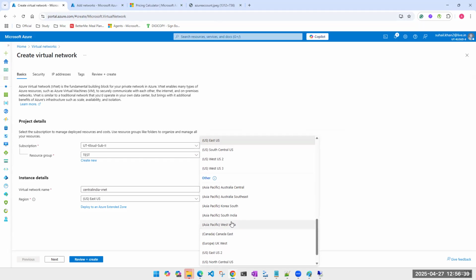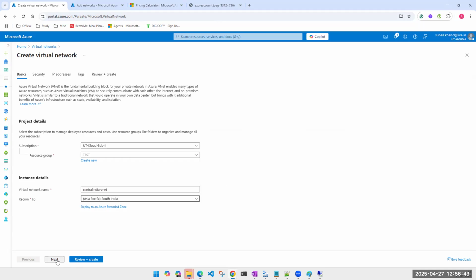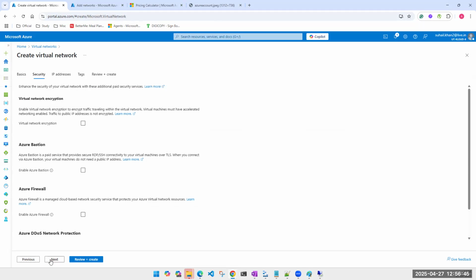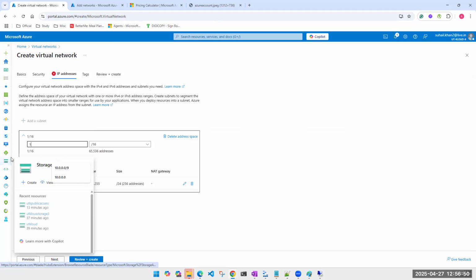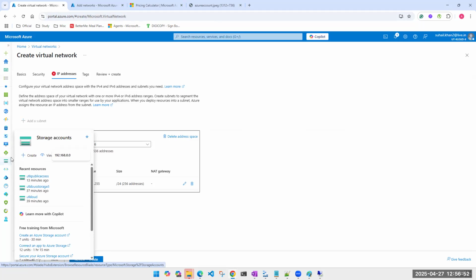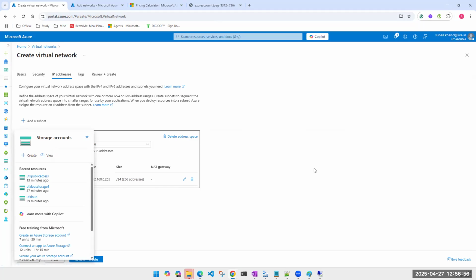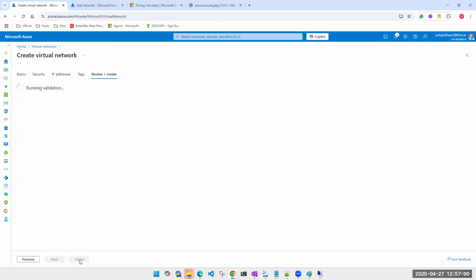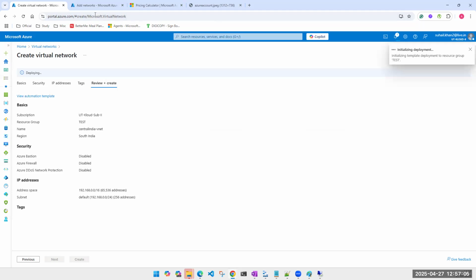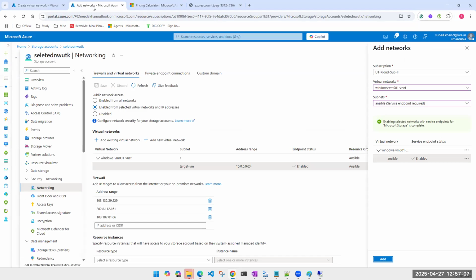The purpose here is to check. I'll go with South India. That's okay. And the name should be Central India. That's fine. I hope you guys are getting it. What am I trying to do, right? The purpose here is to check if my storage account is allowing me to add a different virtual network. I'm not going to create any machine, nothing. My storage account is in East US, and okay, I have added this.